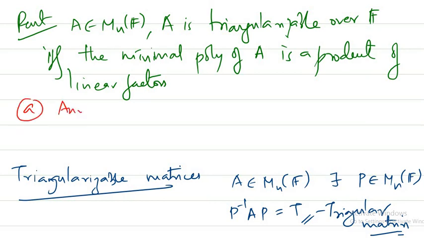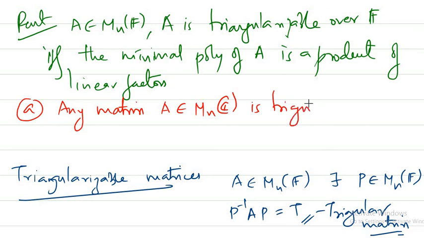So any matrix A in Mn of C is triangularizable, because you are obviously going to get complex roots there, and you can write them as a product of linear factors. If you get an nth degree polynomial, it will have n roots, real as well as complex mixed, or sometimes only real.